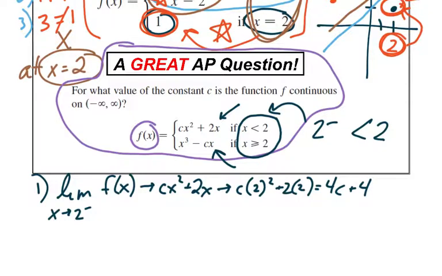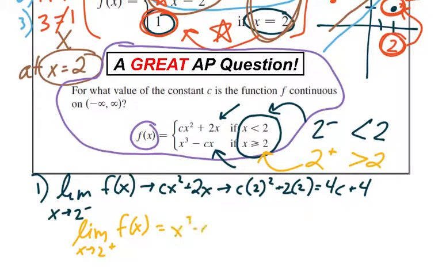Hang on tight. Let's check the limit from the right. The limit, as x approaches 2 from the right of my function. Okay, remember over here, guys, when you take the limit from the right, that's where you're to the right of 2, or greater than 2. So I'll use this bottom equation here. Okay, well, I'm going to use this equation of x cubed minus cx when x equals, again, 2, because I'm plugging in the value of 2. That would be 2 cubed minus c times 2.